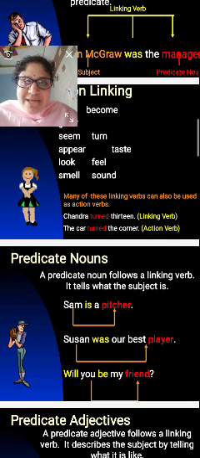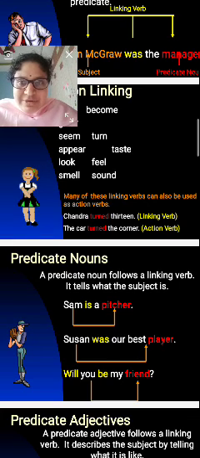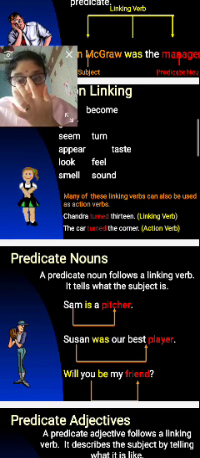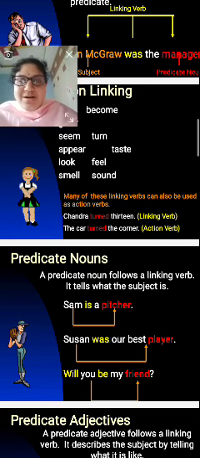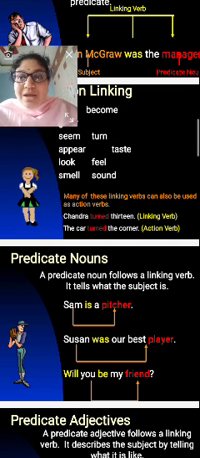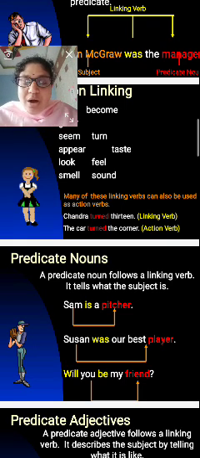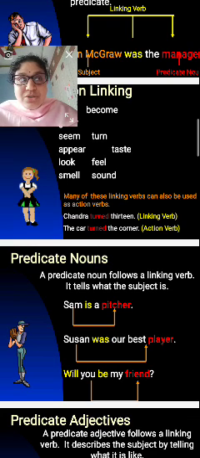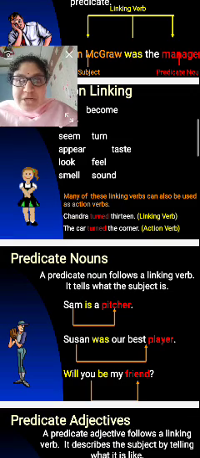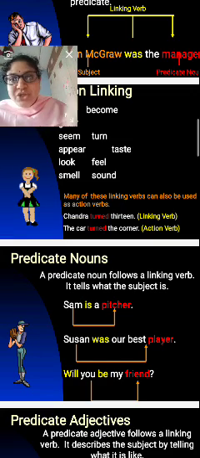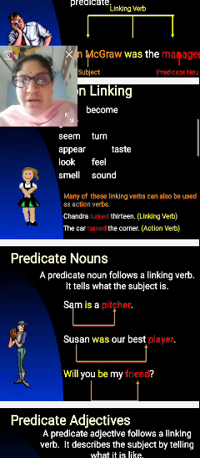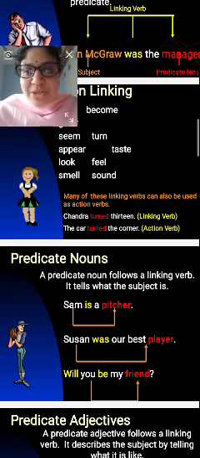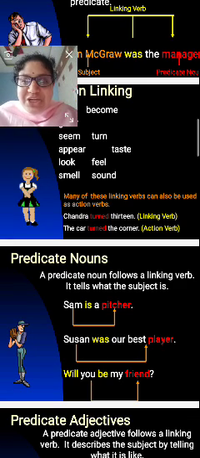Same as turned, we will see another example. The car turned the corner. The car turned the corner comes under the action verb because the car will turn. So that comes under the physical action. We can see all of that. That's why it comes under the action verb.